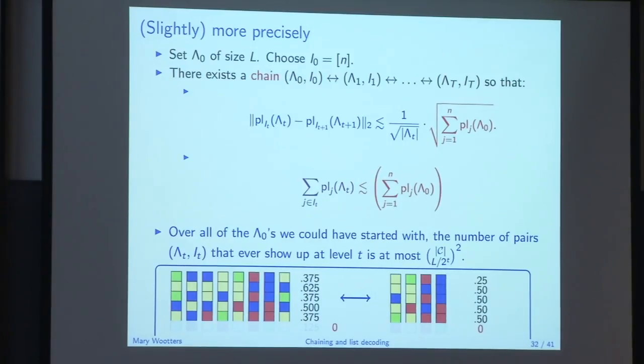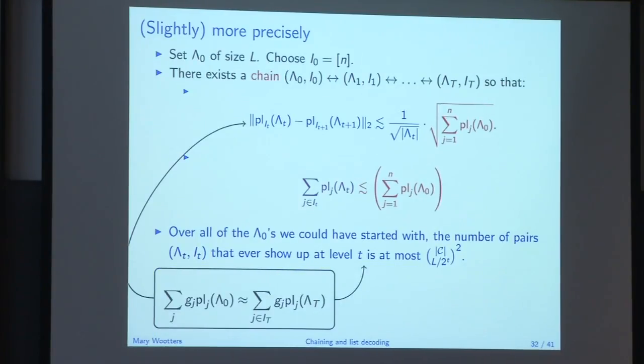I'm going to choose the i's to be all of the guys so that in the previous step, the unnormalized pluralities were not bigger than some logarithmic number, like log L or something. And how many of those are there? Well, they only depend on the size of the previous net of lambdas, and so that's where the square comes from. Okay. So does this seem plausible?